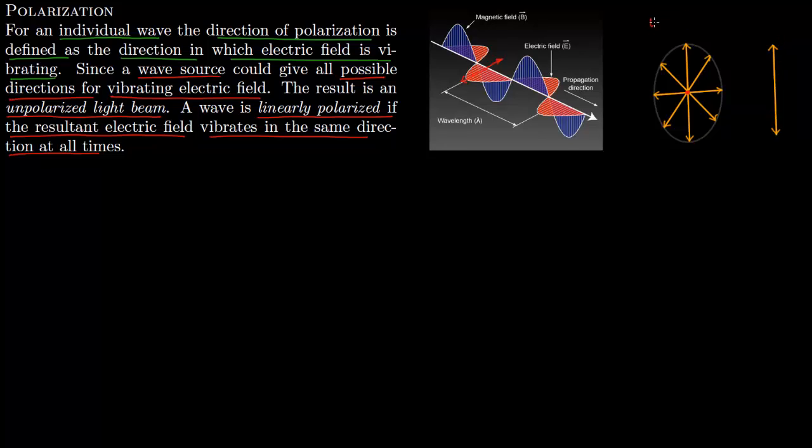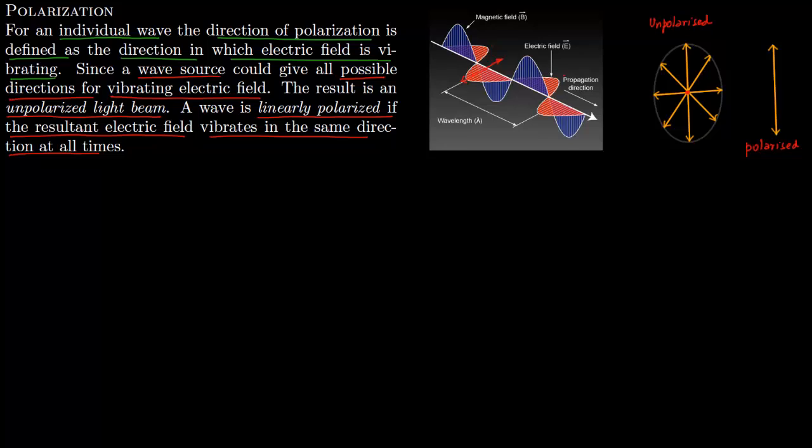So this is unpolarized: you have electric field in all directions, and this one is polarized: you have electric field vibrating only in one direction. Notice that in this diagram, this is a polarized wave, obviously because it's just a single wave. The electric field is vibrating in this red direction. Sometimes it is up here, sometimes down here, up here, down here. So in one direction it is vibrating.